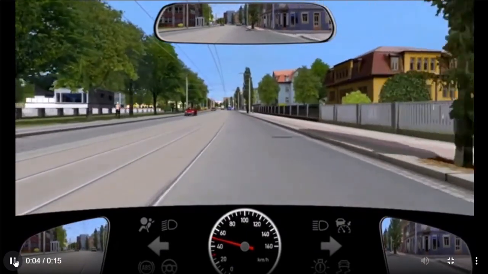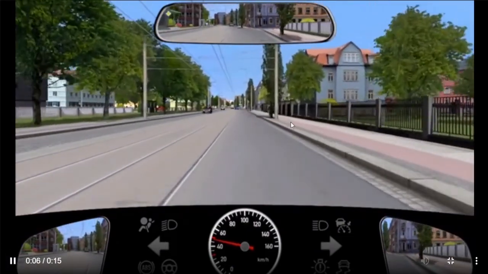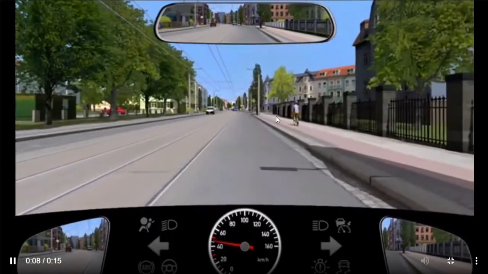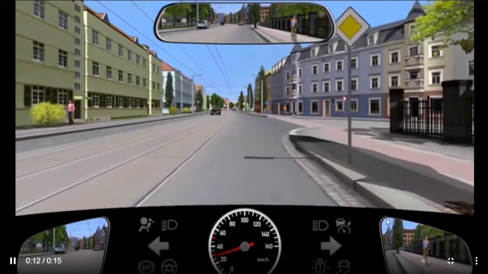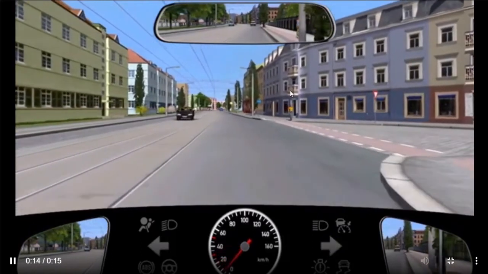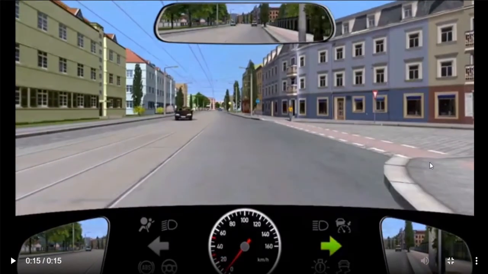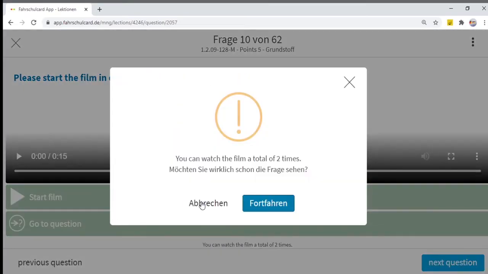You are traveling on this road, and this cyclist, if you see, is on the right side, and right now it's following us. We can see the cyclist in our rear view mirror, and now the cyclist is coming straight on and the pedestrian is also coming. We have threats from both of them. We can actually hit them.